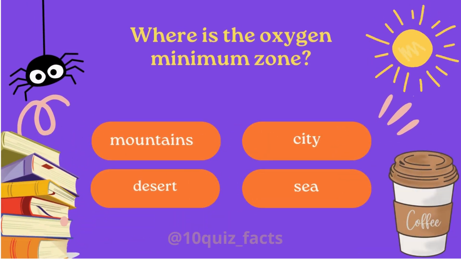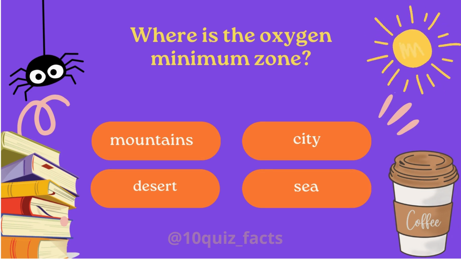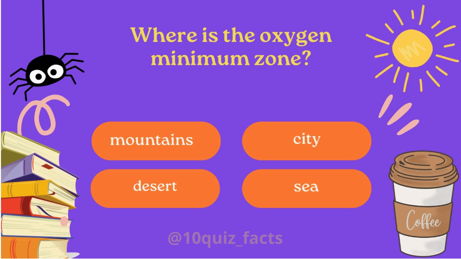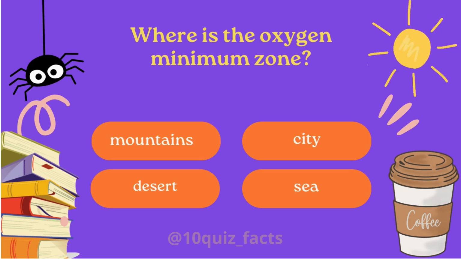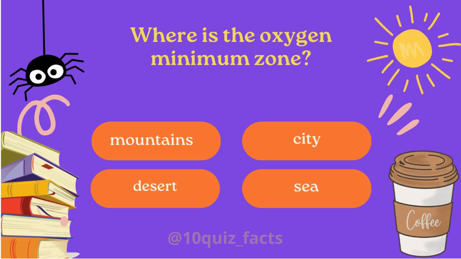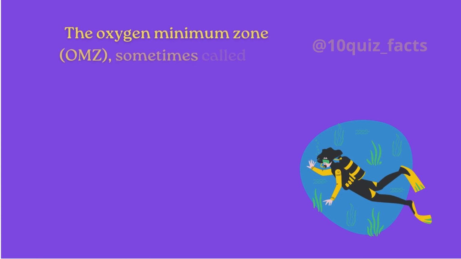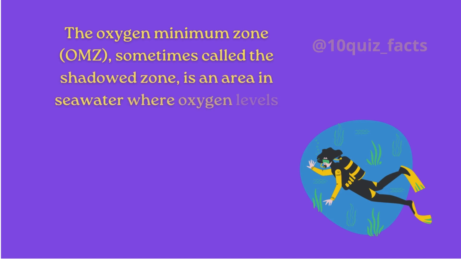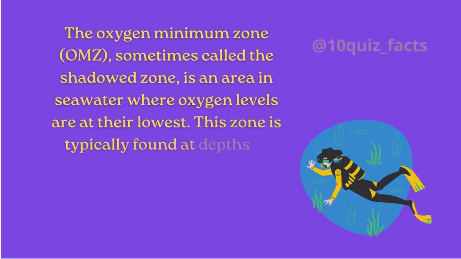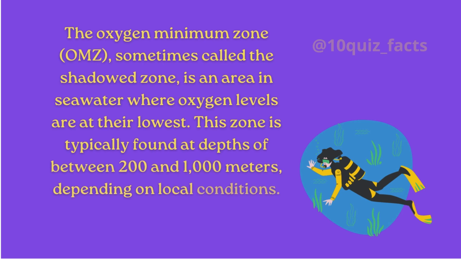Where is the oxygen minimum zone? The oxygen minimum zone, OMZ, sometimes called the shadowed zone, is an area in seawater where oxygen levels are at their lowest. This zone is typically found at depths of between 200 and 1,000 meters, depending on local conditions.